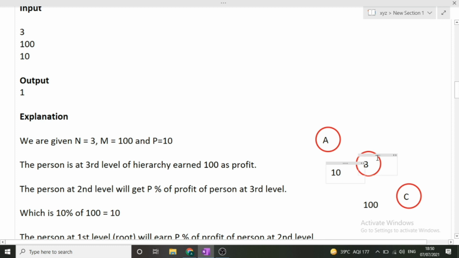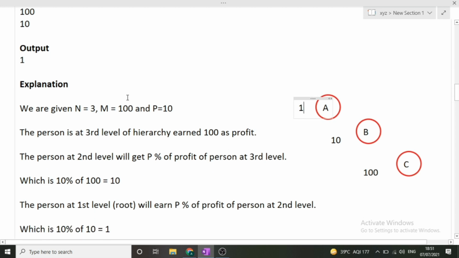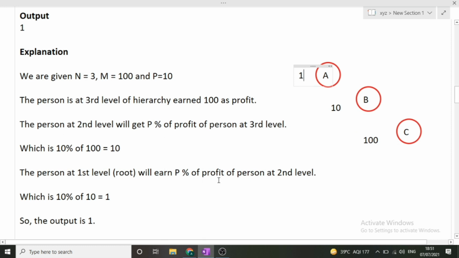Now again he will have to give to his supervisor 10% of this particular 10 value, which will be transferred to A. So the profit earned by A will be 1. We have to print the profit earned by the root node. In this case, A is the root node and it has earned profit 1 given these input values. So we can see that the output is 1 only. So profit earned is 1. This is the entire explanation given to you. I hope this is clear to you.